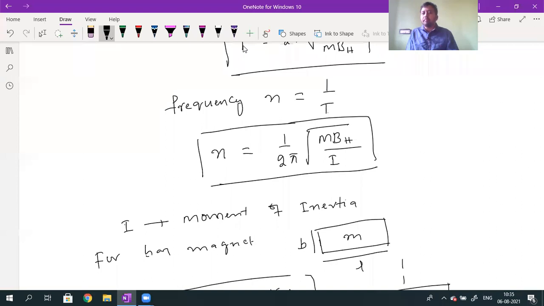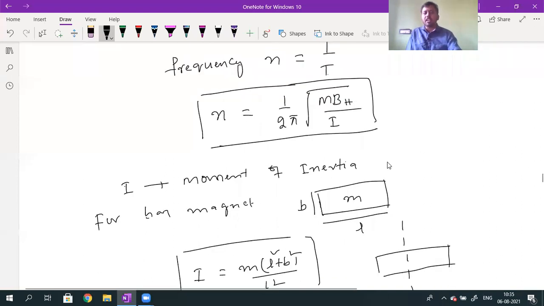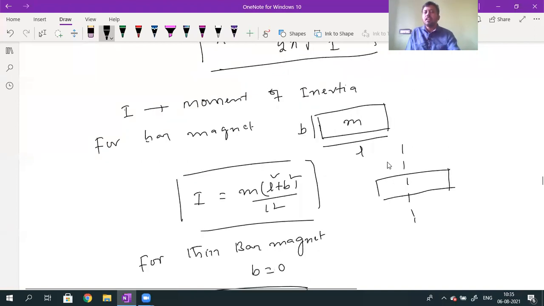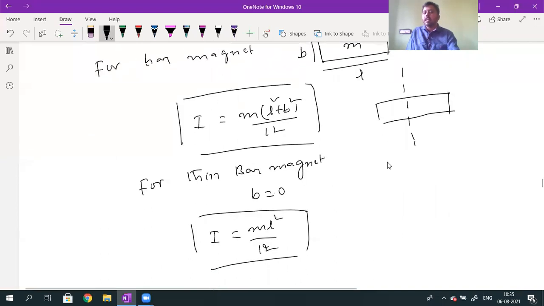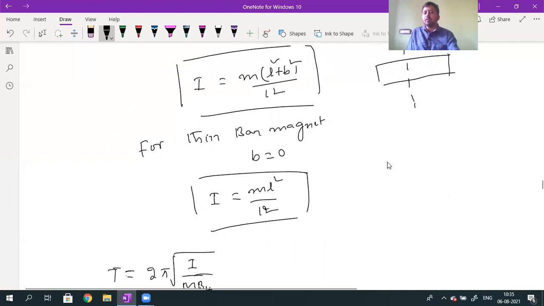BE taken in place of BH? Where is BE taken in place of BH? Okay, first let me go through this. Moment of inertia formula. For a bar magnet of length L and breadth B, what is the moment of inertia formula? M into L square plus B square divided by 12. For a thin bar magnet, the I value will be equal to ML square by 12.